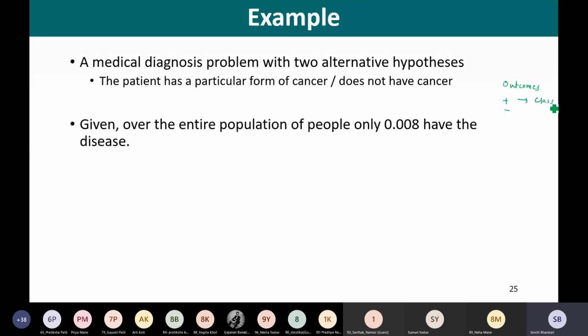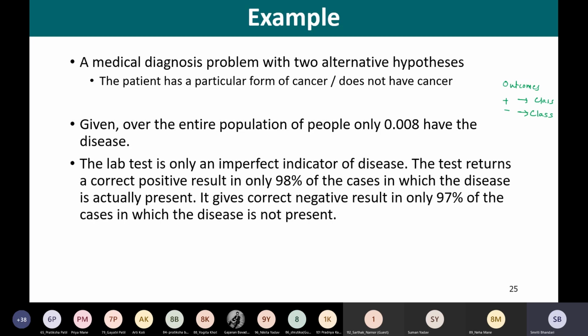So you may treat this as the class: whether the patient has cancer or does not have cancer. We have some data available from a laboratory test with these two possible outcomes, positive and negative. Now there are some facts that have been provided. Please see this problem statement. What facts are being provided?